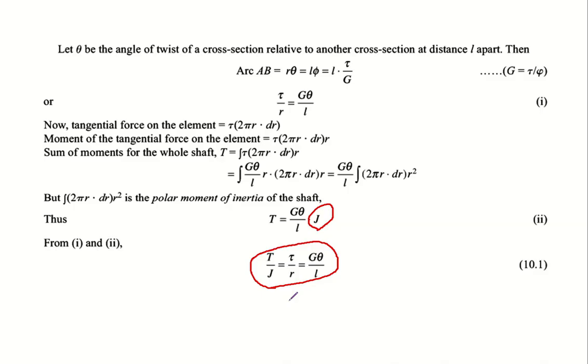Capital T is the resisting twisting moment offered by a cross section. The resisting twisting moment should be equal to the applied twisting moment. Some textbooks write it as applied twisting moment, some write it as resisting twisting moment. The magnitude of both are equal, because when you are applying something, resistance should also be equal in nature. So T is actually the resisting twisting moment offered by a cross section. The other terms, G theta and L, I have already explained before.